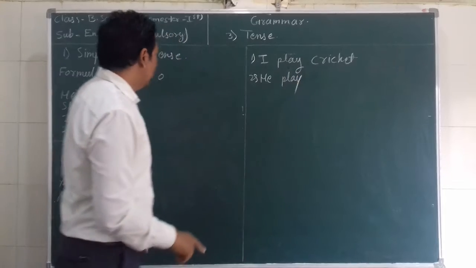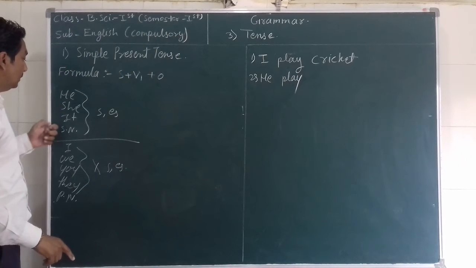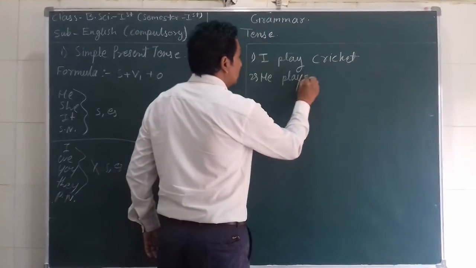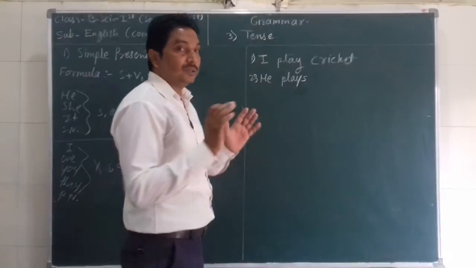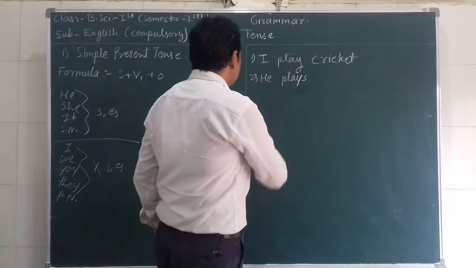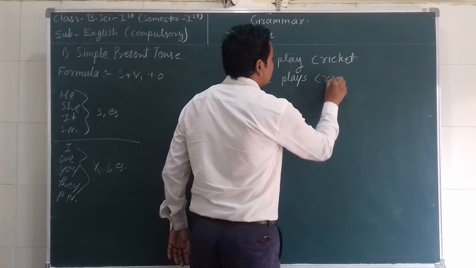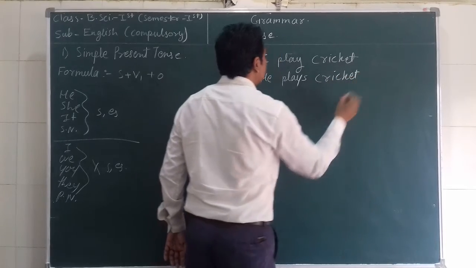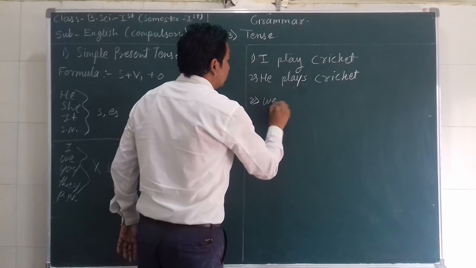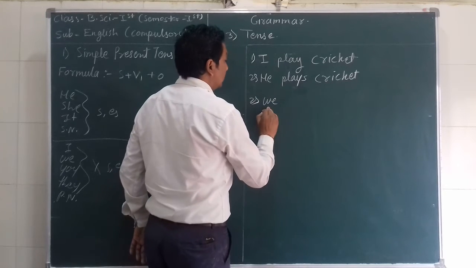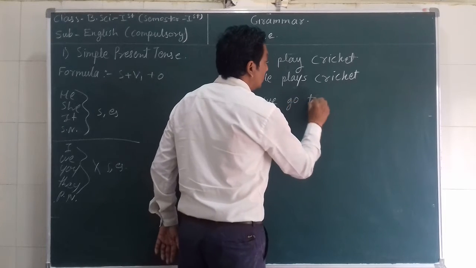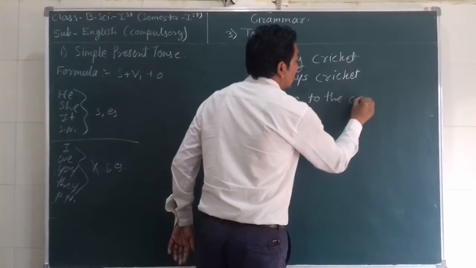Always remember, if the subject is he, she, it or a singular noun, always use the s or es suffix with the verb. Then your sentence will be correct, otherwise there will be incorrectness in your sentence. Then write the object. Another: subject we, then verb go, then object to the college.